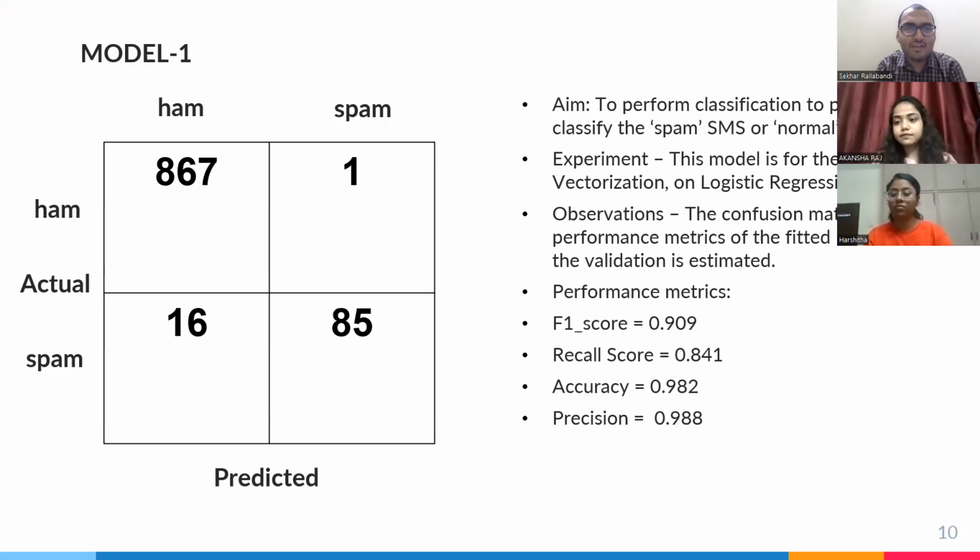Yeah, thank you, Akansha. With respect to the previous steps, text pre-processing, the vectorization approaches, and then PCA, we have done. Now we come to the step of model fitting. The aim here is to perform classification to predict whether a given SMS is spam or ham, like a normal message.